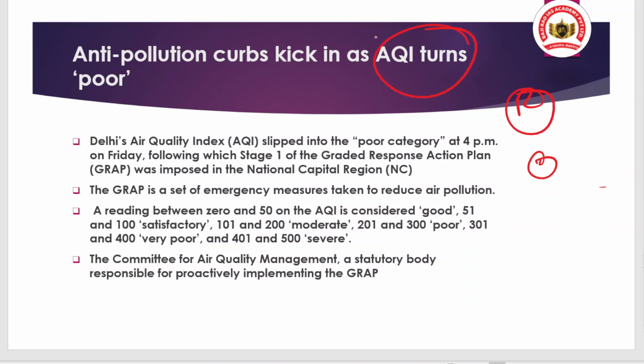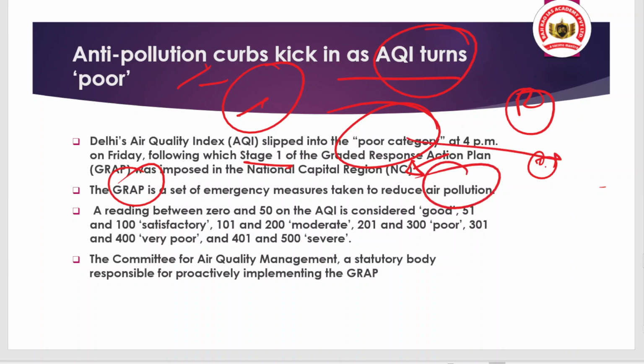So now there is a pollution measurement index called the Air Quality Index that measures the pollution level. Okay, so on Friday Delhi's air quality index slipped to the poor category. And after this there is an emergency plan that needs to be executed automatically. That is stage 1 of the Graded Response Action Plan, which is now imposed in the National Capital Region. And when we talk about GRAP, it is a set of emergency measures taken to reduce air pollution. Okay, and it is currently imposed under stage 1.